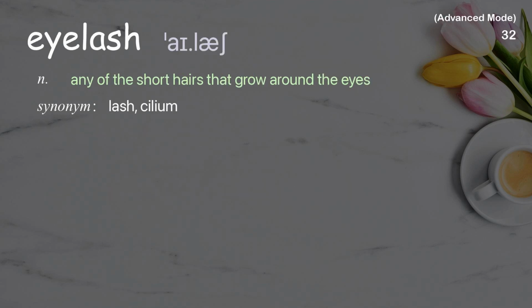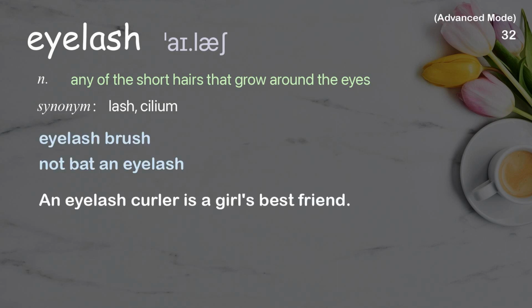Eyelash. Any of the short hairs that grow around the eyes. Examples: eyelash brush. Not bat an eyelash. An eyelash curler is a girl's best friend.